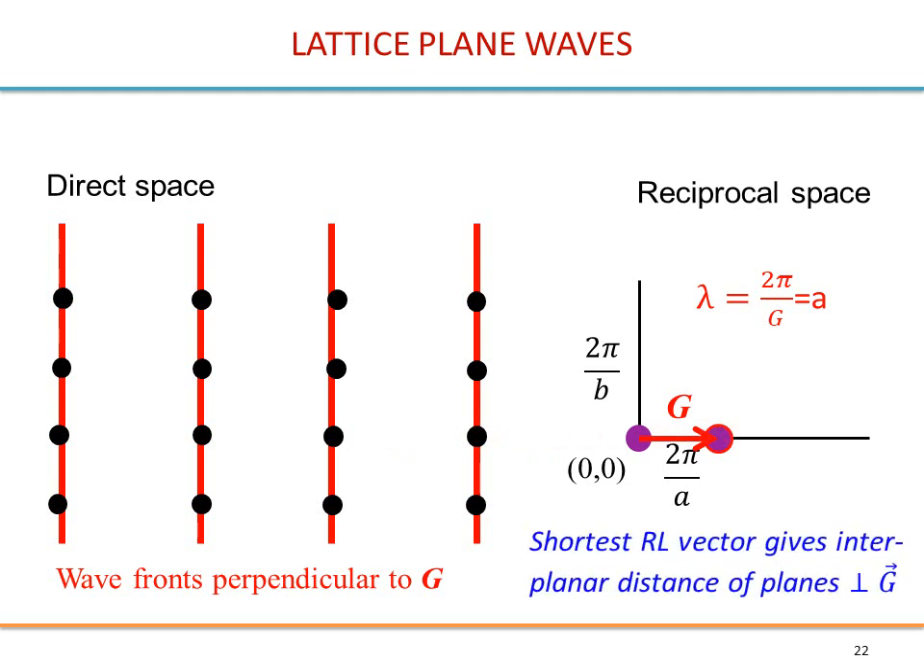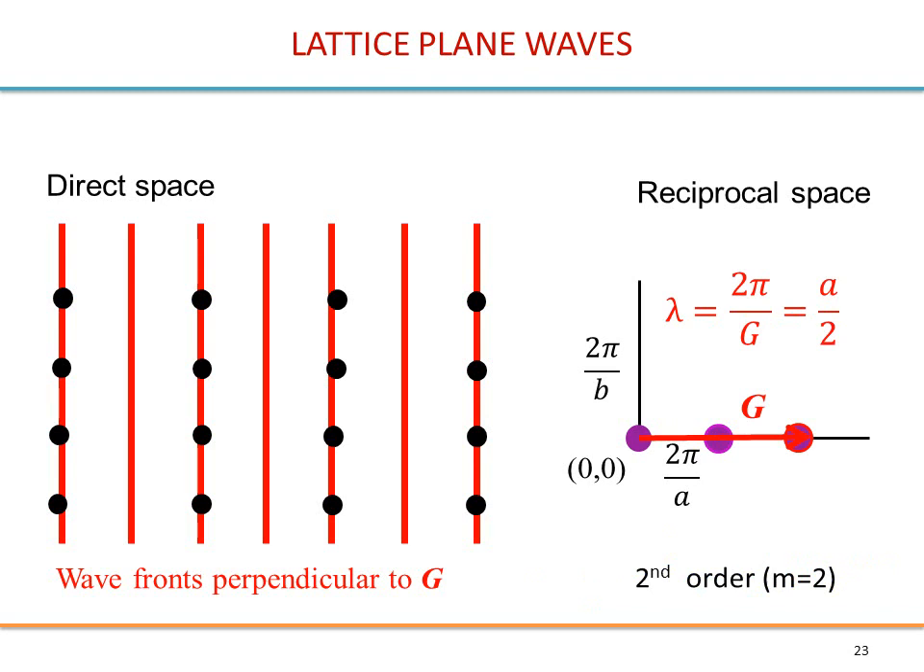Okay, so in fact what we have is that this is the shortest g vector in this direction. You could have taken the next one, but this is the shortest. Okay, so the shortest reciprocal lattice vector gives the interplanar distance of planes perpendicular to g. All right. So the wavelength gives you the distance between the planes. So if you know g, you know that there are planes with interplanar distance a.